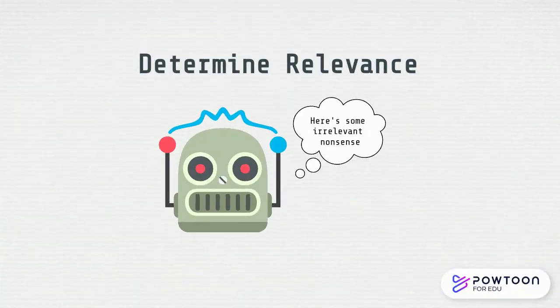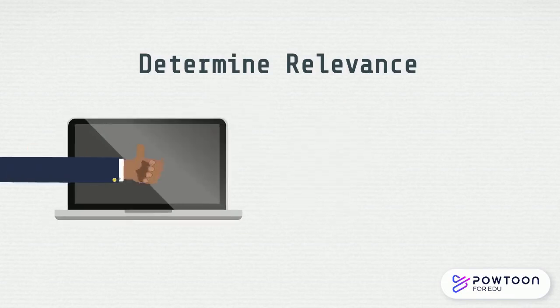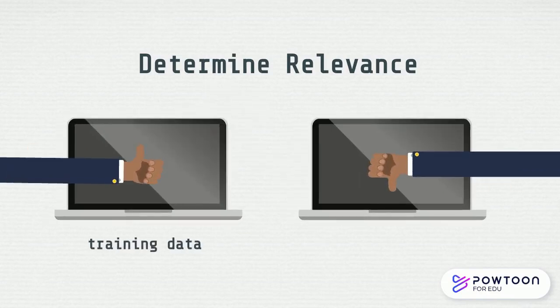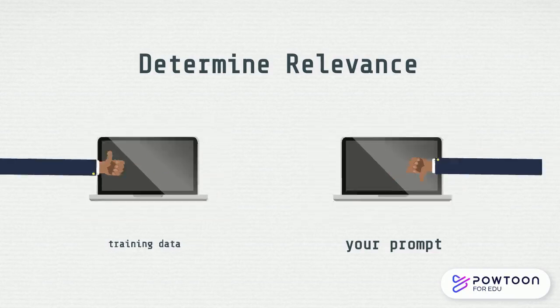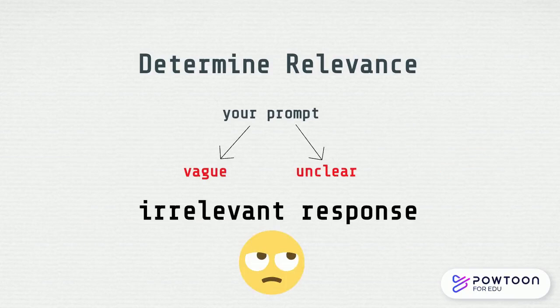Determine relevance. The responses generated by AI may not be the right fit for your needs. Use your own judgment to determine if you should use the results. The quality of responses might vary based on the training data and the prompts you input. If your prompt is vague or unclear, you might not get what you want.